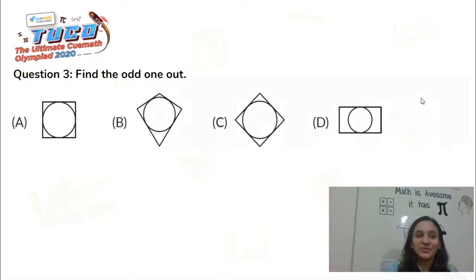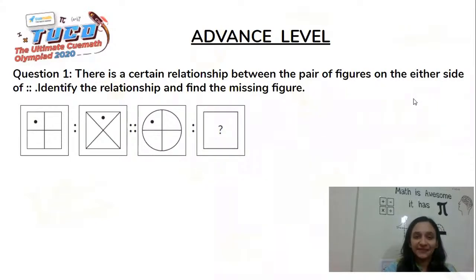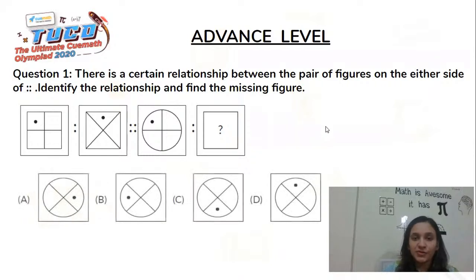I would move on to the next question, which is of advanced level. So you have a double colon again. There is a pair on the left side which is complete, but on the right side it's incomplete because the second figure is missing in the second pair. We'll have to understand the relationship which exists between the first two figures in the first pair, and then establish the same relationship with the first figure and the second figure of the second pair. So let's have a quick look at the options that we have. These are all the options.